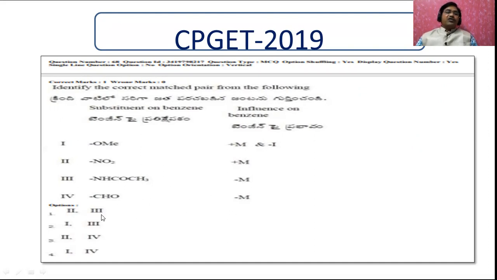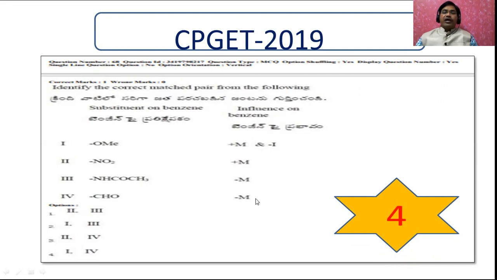Then let us see which is the correct match. 2 and 3, or 1 and 3, or 2 and 4, or 1 and 4. Let me tell you first of all, the answer is 1 and 4 only. One, the methoxy group, always shows plus M and minus I effect, whereas in the fourth option the aldehyde shows minus M effect. Then how to remember this?